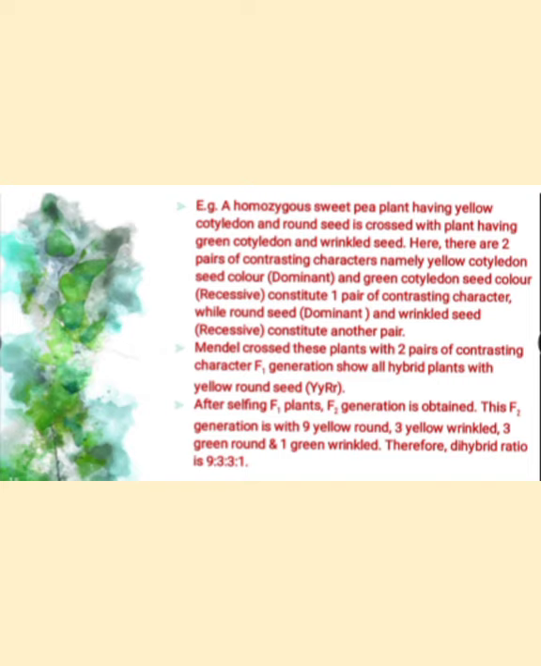When crossing takes place between the dominant and the recessive characters, that means yellow cotyledon and round seed are crossed with green cotyledon and wrinkled seed. Okay, after the crossing, the F1 hybrid will be formed: yellow round cotyledon seed.